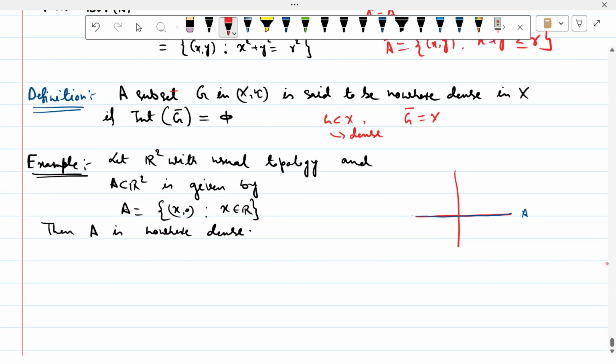So একটা আমরা এক্সাম্পল নিই. Suppose R2 with usual topology and A equal to (x, 0) such that x belongs to R. Then A is nowhere dense. So what is the interior of A? So A is actually your x axis. So if you take any point, and what is the open set here? Open set like this, এরকম একটা open set হবে। তো তার ইন্টেরিয়র কি আছে? এটা কিন্তু কোনো পয়েন্টে ইন্টেরিয়র নেই, কারণ এই সেটটা তার ভেতরে নেই। This disk going outside A. So for any point there is no interior point, then A is nowhere dense.